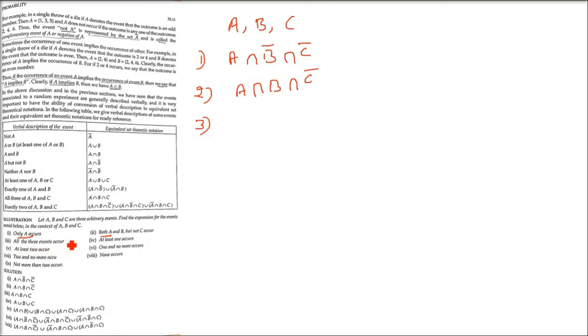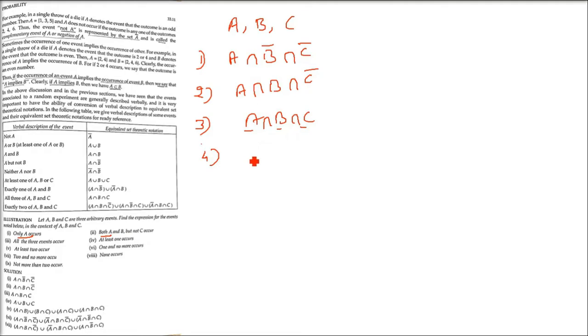Third is all the three events occur. A, B, C, all these three are there. So take the intersection of all these three. All the three events occur, so they have to occur at the same time. That is why we are taking intersection. A, B, C all have to be happening at the same time.